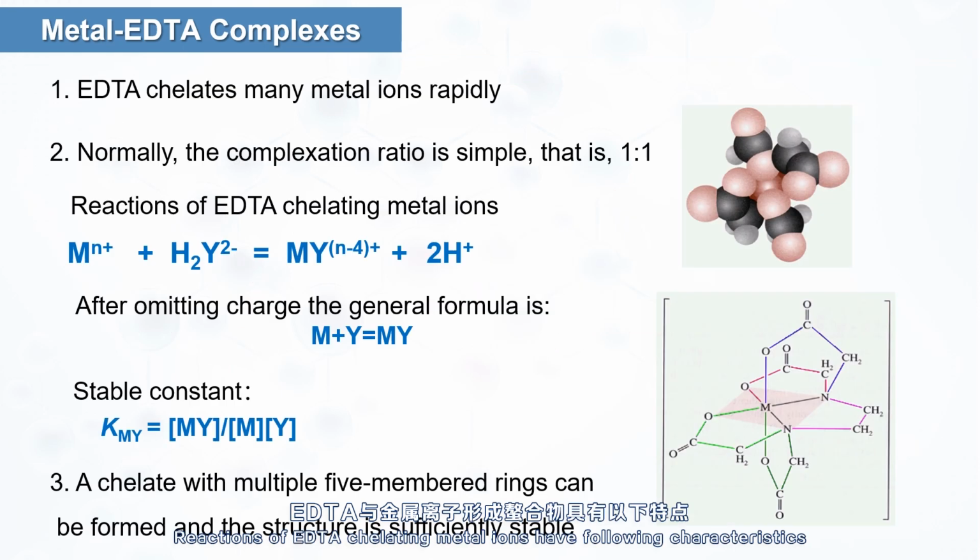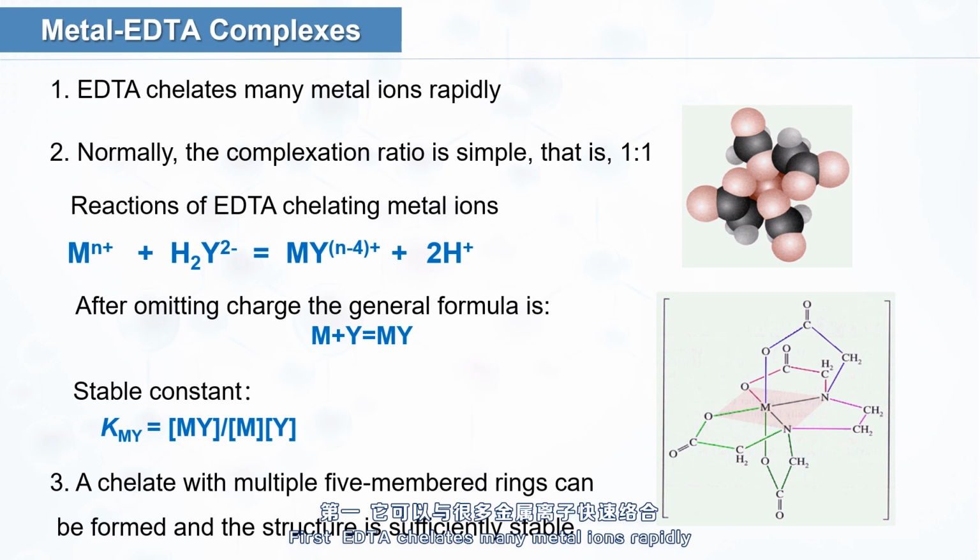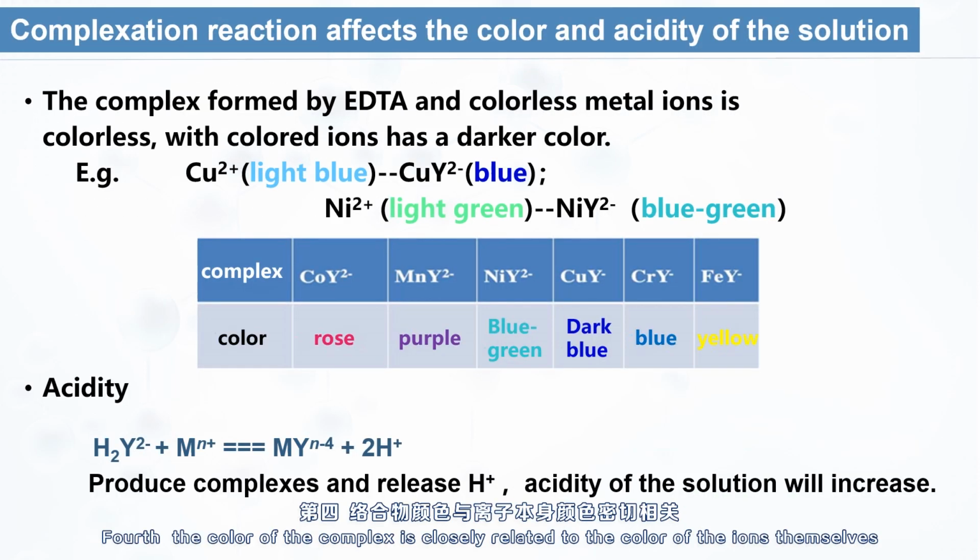Reactions of EDTA chelating metal ions have the following characteristics. First, EDTA chelates many metal ions rapidly. Second, the complexation ratio is simple, that is 1 to 1. Third, a chelate with multiple 5-membered rings can be formed and the structure is sufficiently stable. Fourth, the color of the complex is closely related to the color of ions themselves.